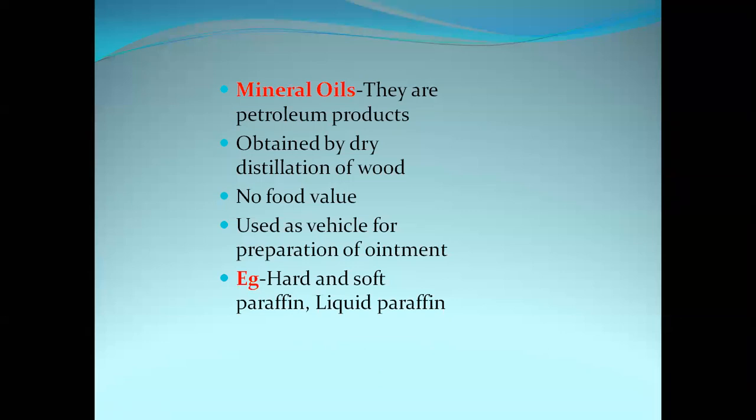The next type of oil is mineral oil. They are petroleum products obtained by dry distillation of wood, and these compounds have no food value. If the oil does not have any food value, then it will not get destroyed. Used as a vehicle for preparation of ointments, and the examples are hard and soft paraffin and liquid paraffin. Liquid paraffin, apart from being used as a vehicle, is also used as a purgative agent for treatment of constipation.